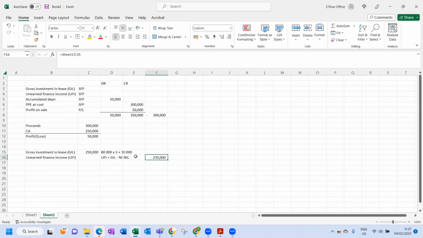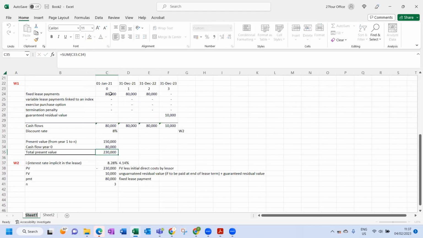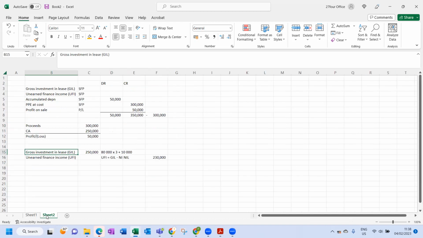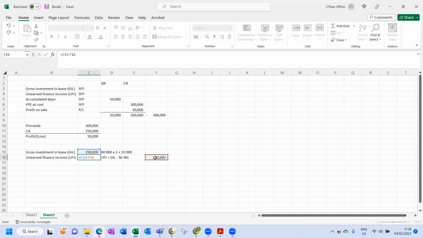Because what is the net investment in lease? It's the present value of the gross investment in lease. What's the gross investment in lease? This here is the gross investment in lease. If you add this up, it comes to 250. That's the gross investment in lease. What's the net investment in lease? It is that. So just be aware of that. Therefore, UFI is basically 250 minus 230.